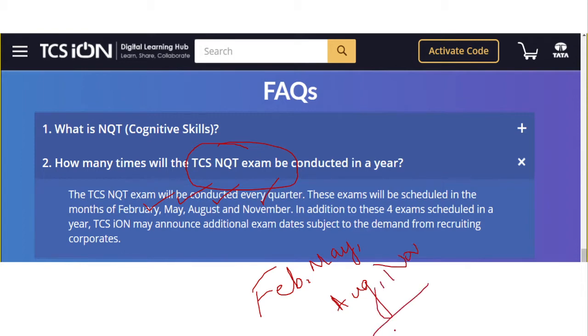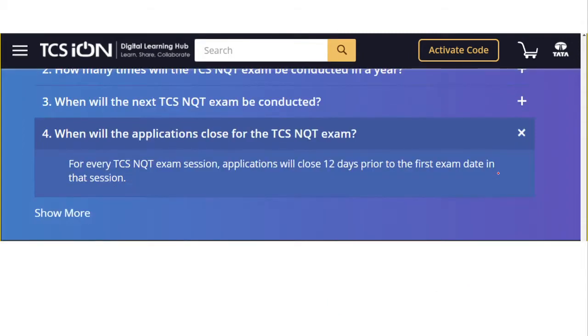So here you will get four chances for final year students and pre-final year students. In 1 year you will get four chances. If you do not succeed, you can try in the next year also, but you should have set a goal to get into the TCS company. In addition to these four exams scheduled in a year, TCS iON may announce some additional exam dates subject to the demand from recruiting corporates.